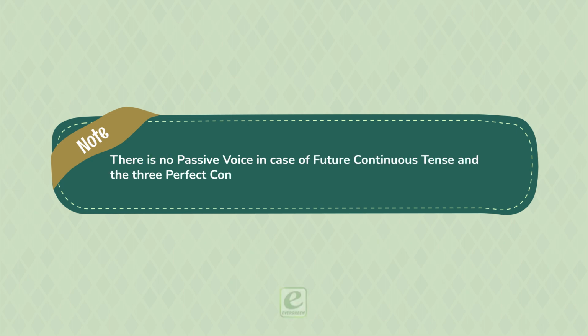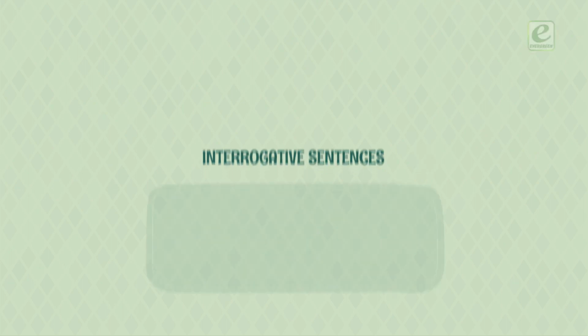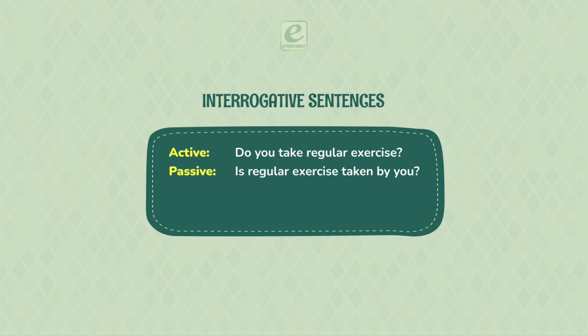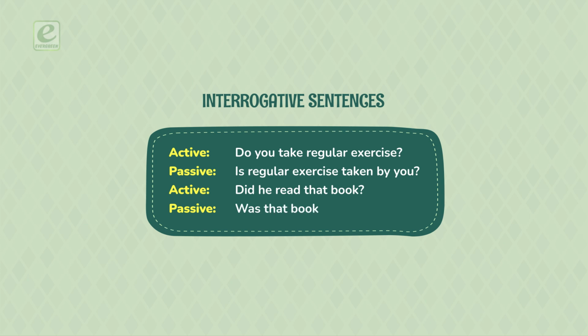Note: there is no passive voice in case of future continuous tense and the three perfect continuous tenses: present, past and future. Interrogative sentences. Active: do you take regular exercise? Passive: is regular exercise taken by you? Active: did he read that book? Passive: was that book read by him?